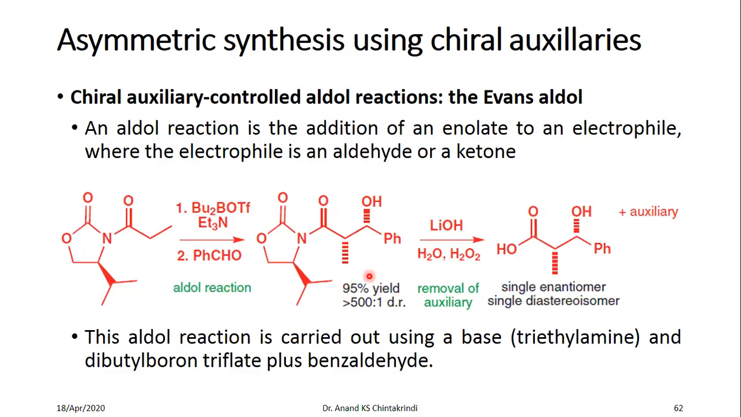So in this case, what you do is combine this enol with a chiral auxiliary. Again, this is an Evans oxazolidinone amide, and you are forming the product by use of this particular reagent and this particular base, and the aldehyde is the electrophile, benzaldehyde is the electrophile. In this case, you are getting a single enantiomer and single diastereomer plus the auxiliary. We will see this exact reaction in much more detail now.